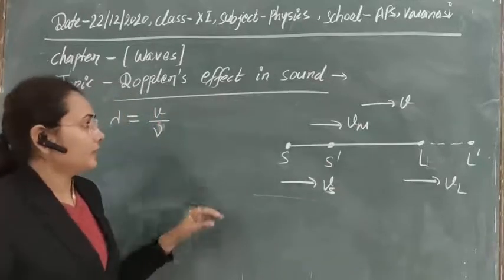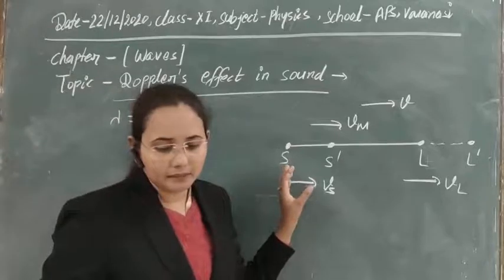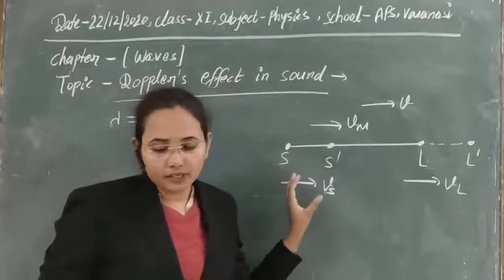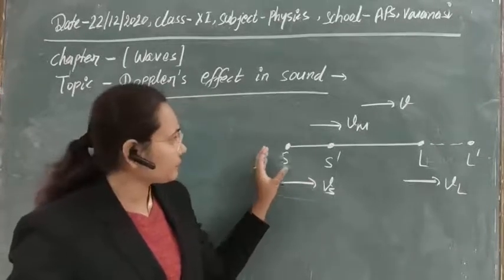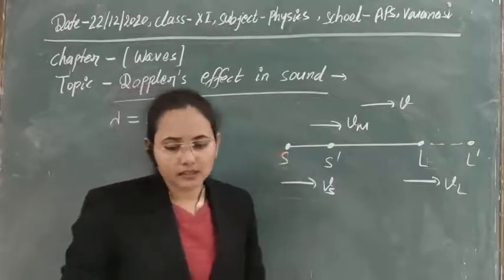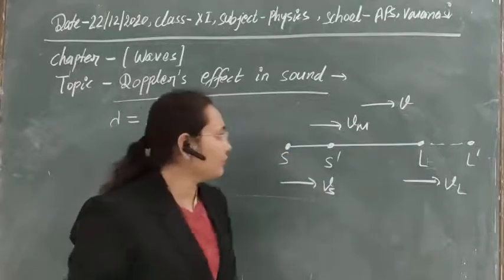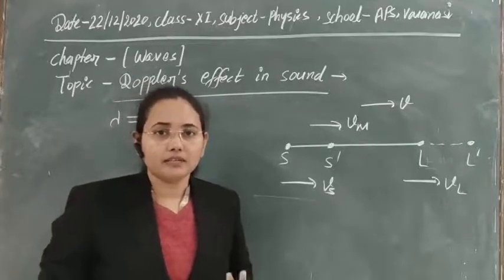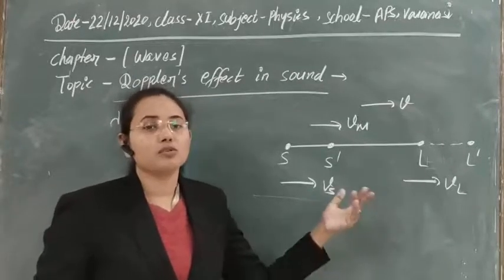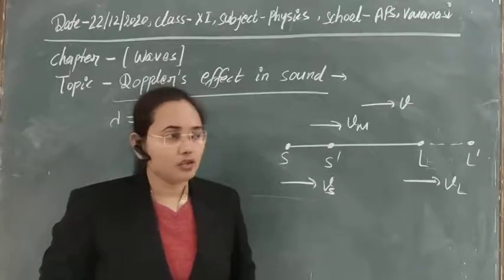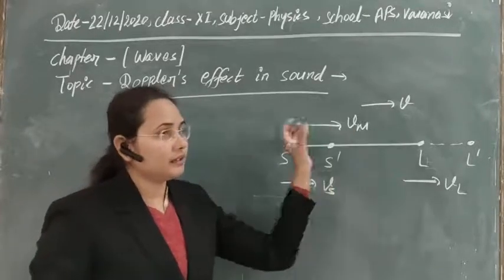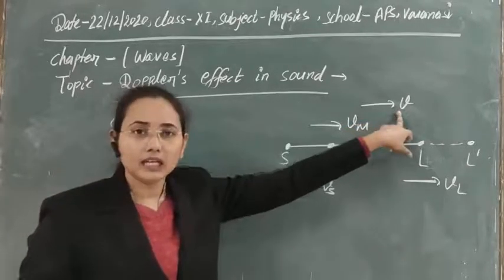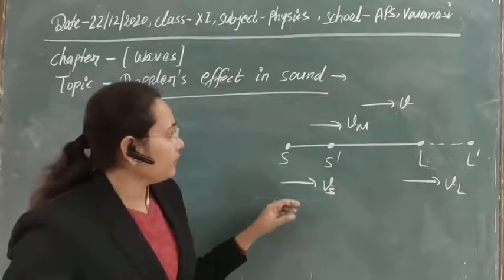Now what will be the distance travelled by the sound to reach the listener with this velocity Vm? If you take 1 second, the distance travelled should simply be equal to the velocity. So the distance travelled by the sound to reach the listener will be equal to V in 1 second.